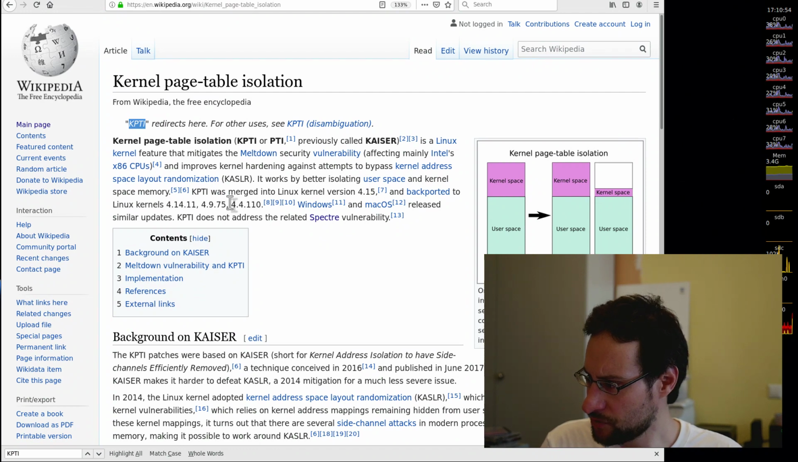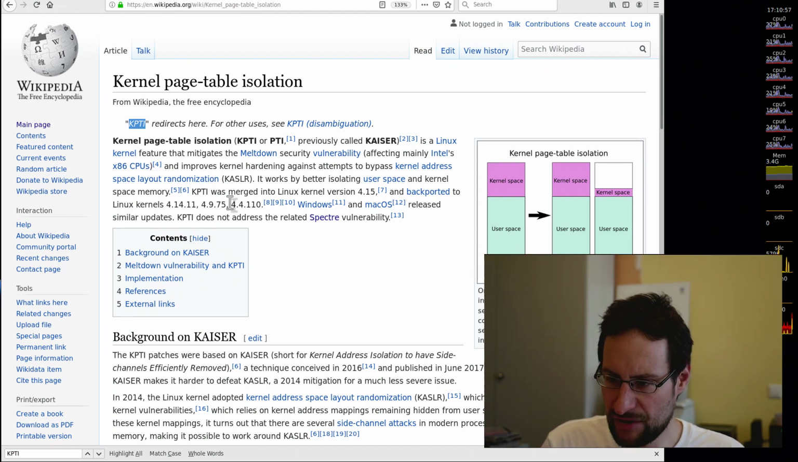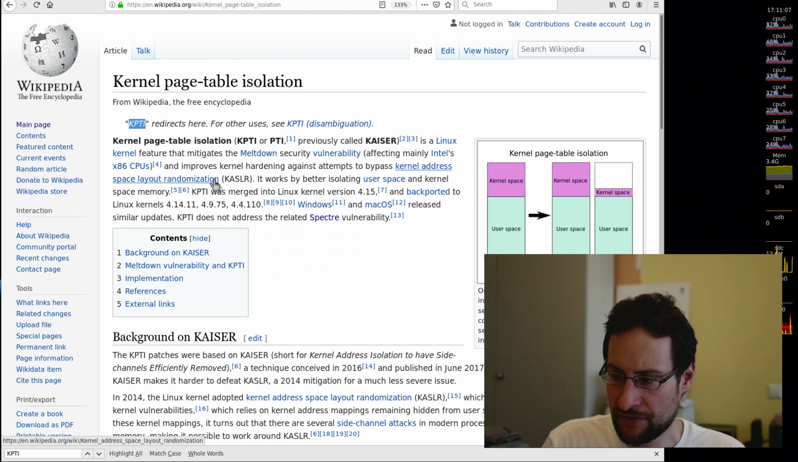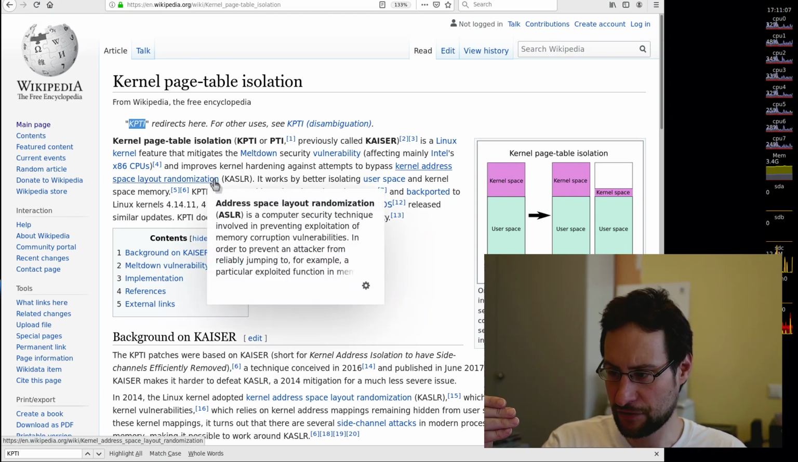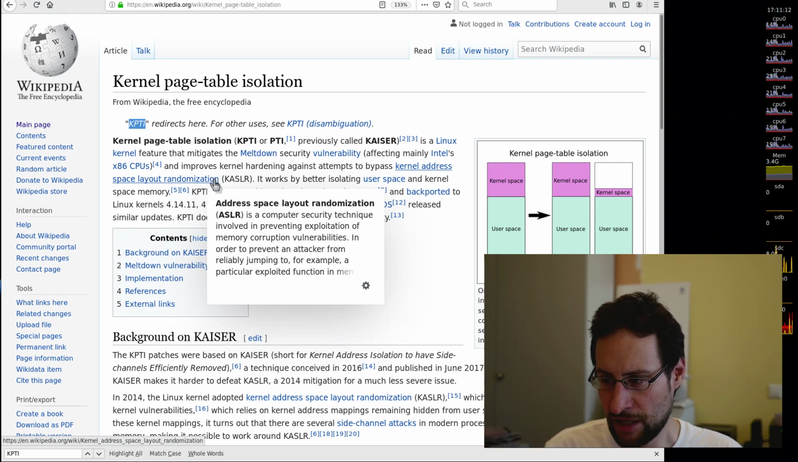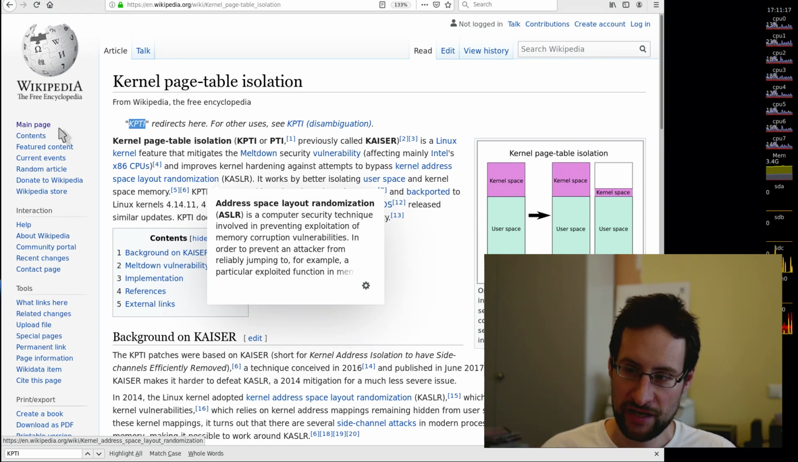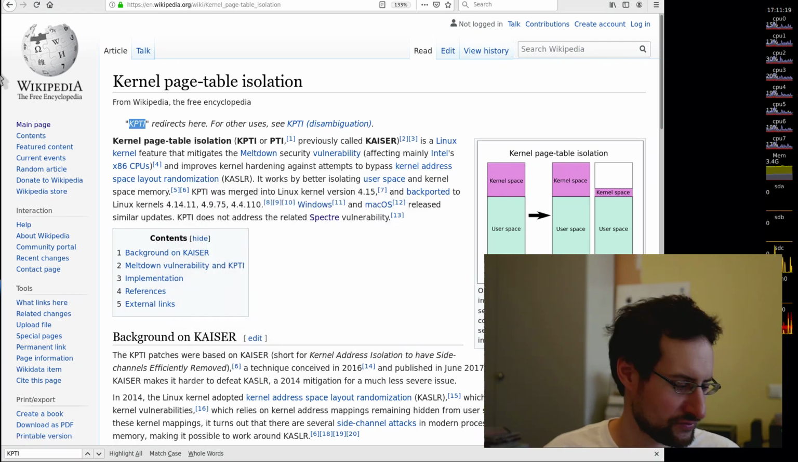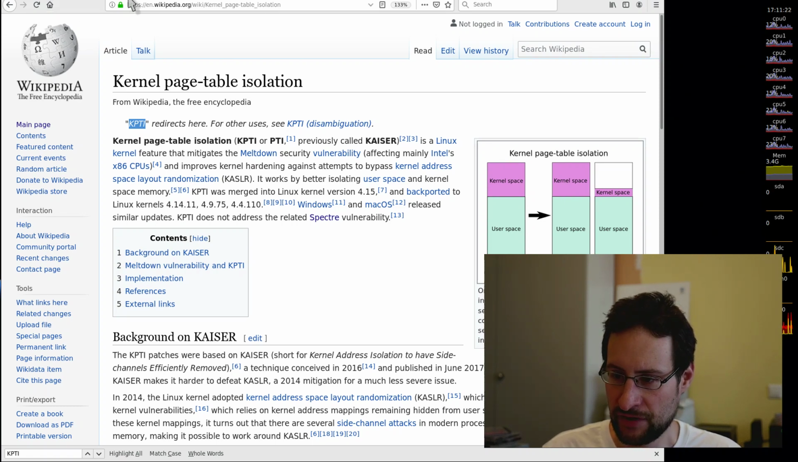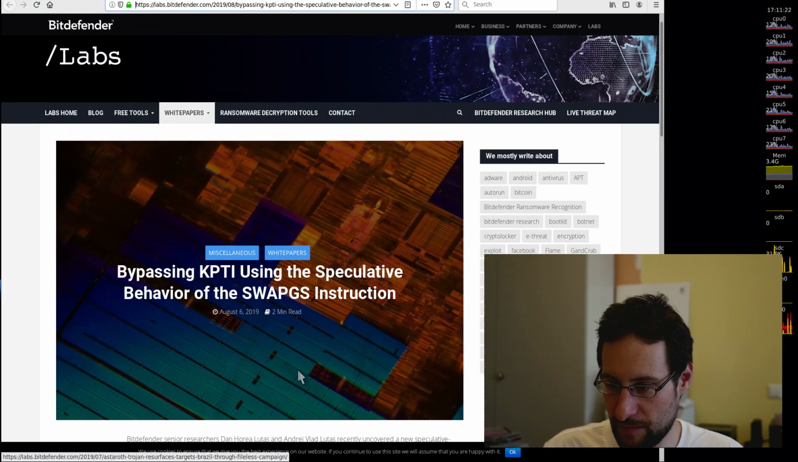I think this was most likely introduced with mitigations for what was previously known as Kaiser. Yeah, exactly right there. A Linux kernel feature that mitigates the Meltdown security vulnerability affecting many Intel x86 CPUs and improves kernel hardening against attempts to bypass kernel address space layout randomization. So exactly what was introduced for the most part for these previous security vulnerabilities can now be bypassed